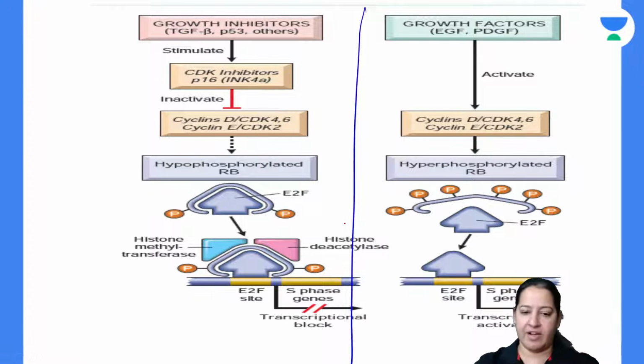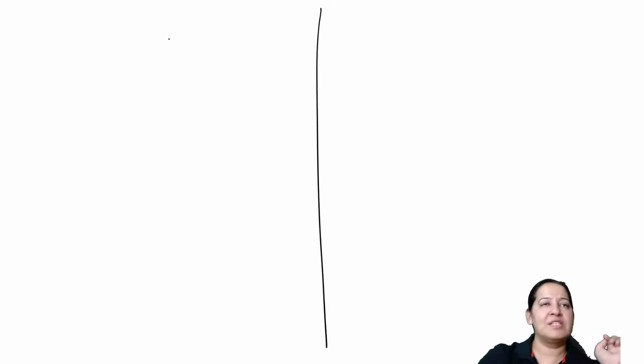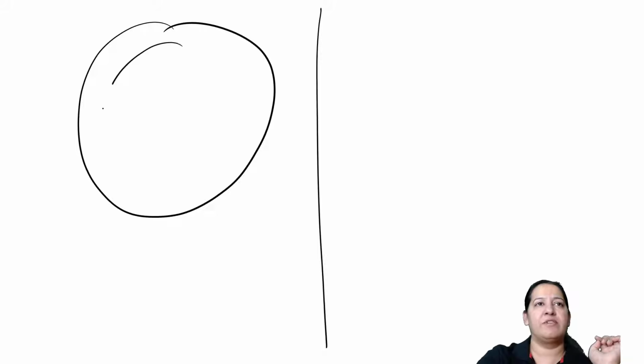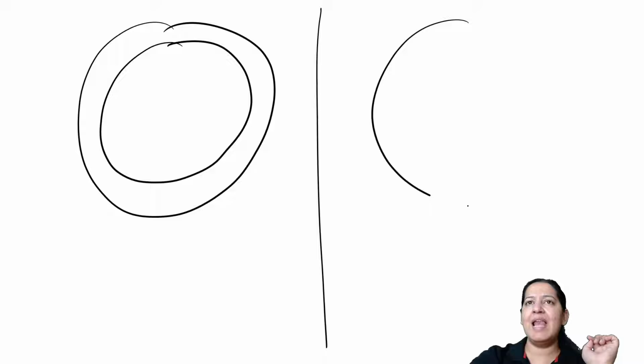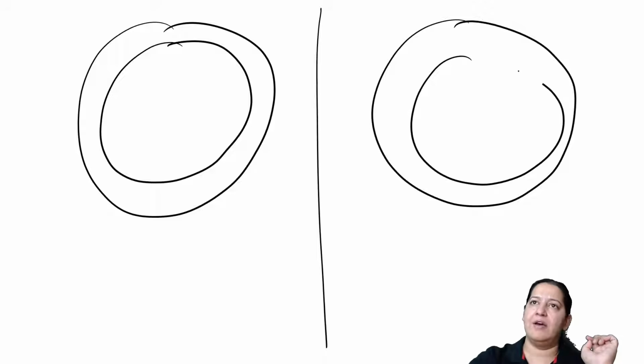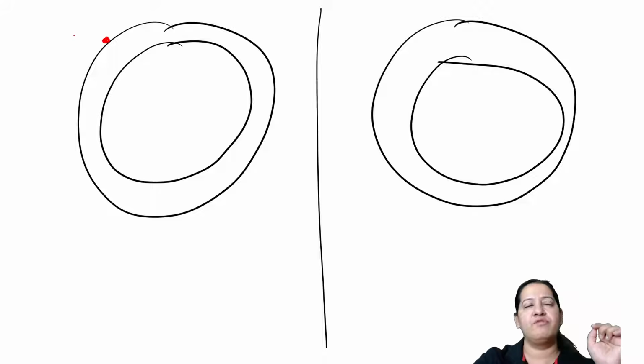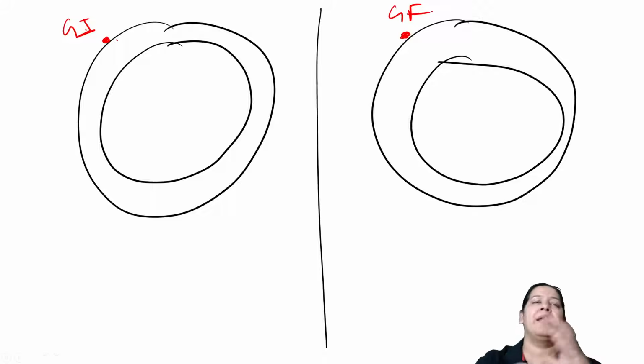Okay. I will draw the diagram for you. Don't worry. So I will draw two cells for you. So this is the first cell. This is the nucleus of the first cell. This is the second cell. This is the nucleus of the second cell, right? In the first cell, growth inhibitor is coming and binding here. In the second cell, growth factor is coming and binding here, right?